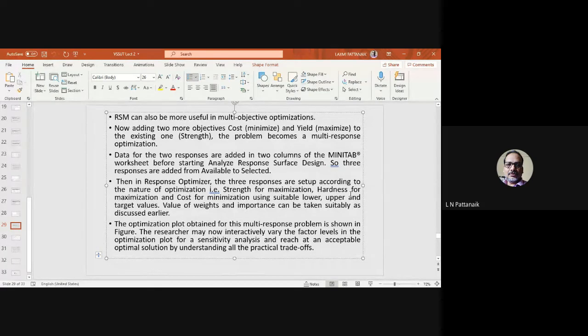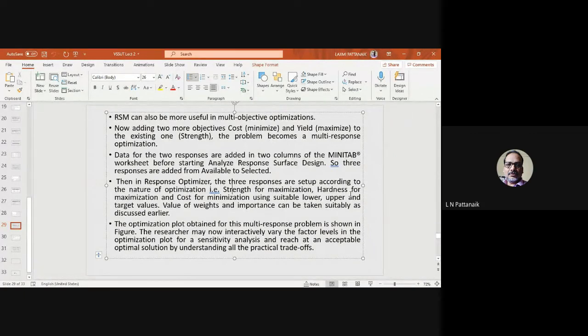So what is the process? It will be slightly different because the data for the two responses are added to two columns of the Minitab. If you remember, I told you, you enter the experimental result for the strength. Now instead of one, we'll have 3 columns. We'll add 2 more columns, and again from the experiment, we'll add the data for cost as well as yield. The rest of the process remains the same. Somewhere in between, it will ask whether it is maximization or minimization. There also you have to select accordingly that cost you want to minimize and the other two you want to maximize.